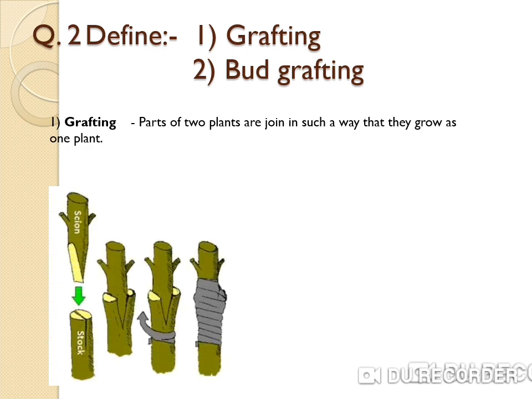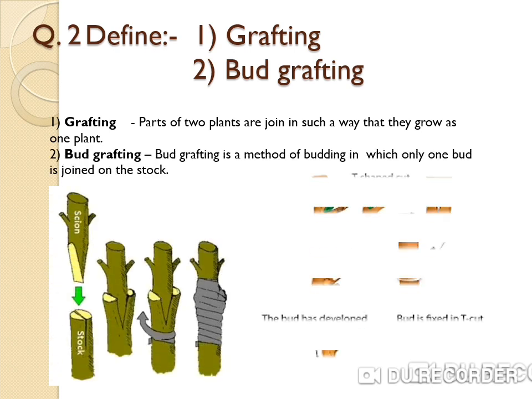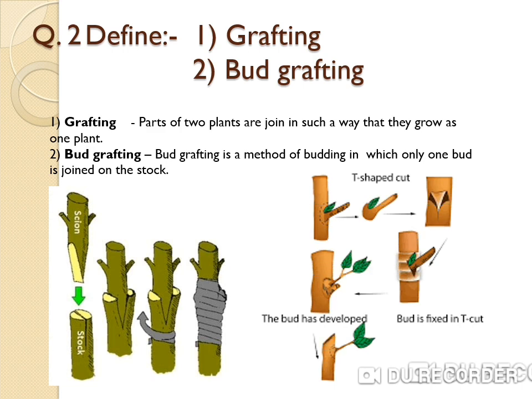Second one, bud grafting. Bud grafting is a method of budding in which only one bud is joined on the stock. The scion consists of a single bud, which is a small piece of bark having intact cambium. The bark of the stock is given an incision deep enough to reach the cambium. The sides of the incised bark are lifted and the bud graft is inserted in the slit with the bud left exposed. The joint is sealed and bandaged.